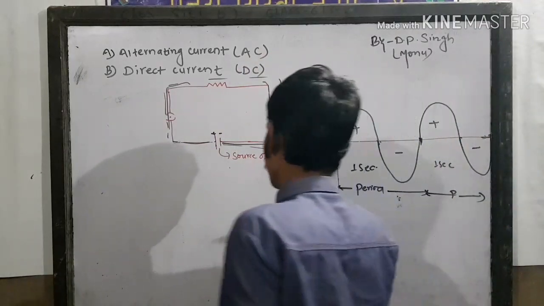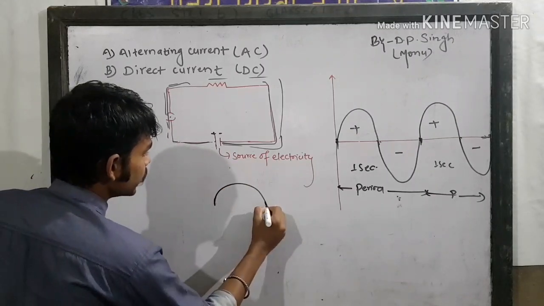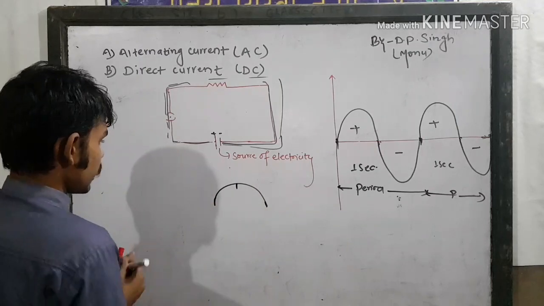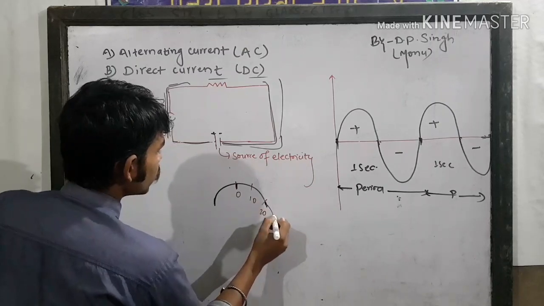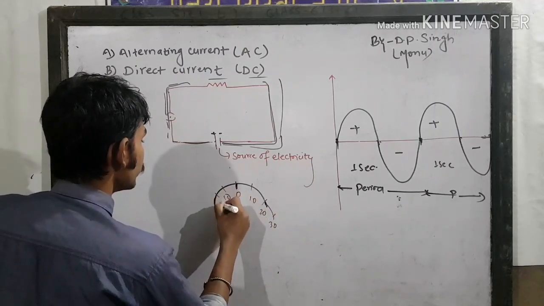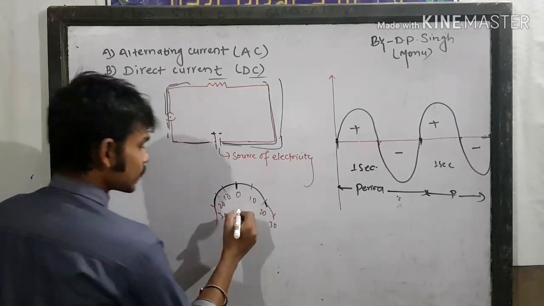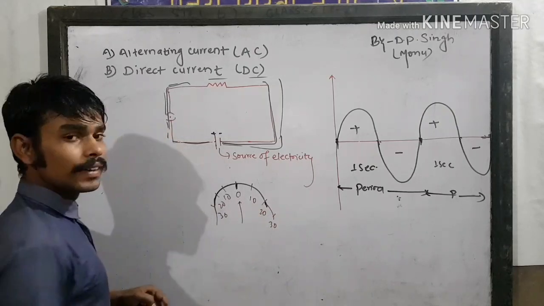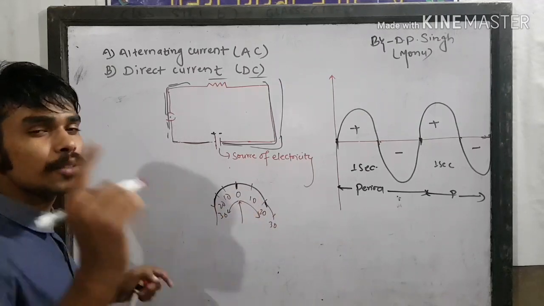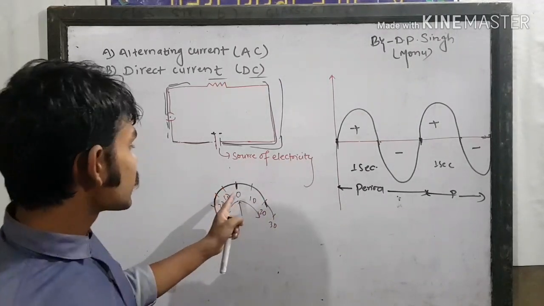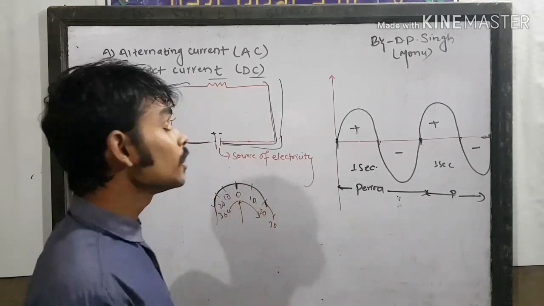And one more thing I want to add in this topic. Suppose it is a scale of galvanometer reading. Galvanometer reading is 0, 10, 20, 30, 10, 20, 30. So when the deflection needle deflects in both directions, in this direction also and in this direction also, with a small interval of time, it means the polarity changes and direction changes. That's why the deflection is in both directions.